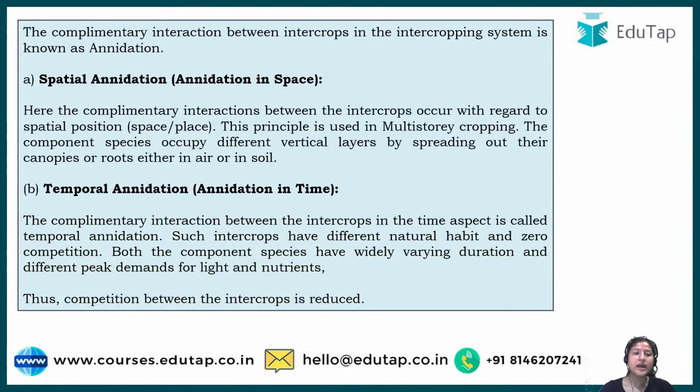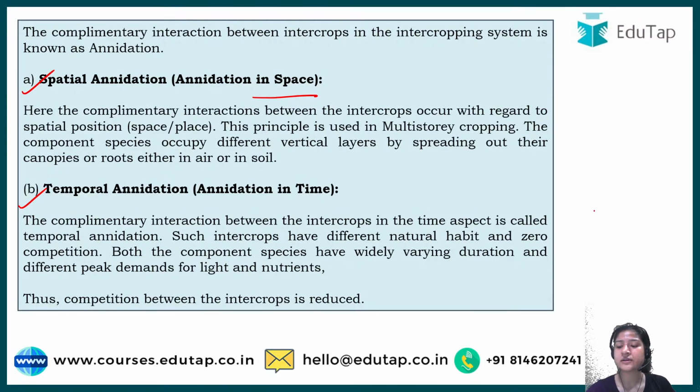In this complementary interaction, there are 2 things: spatial annidation and temporal annidation. Annidation in space, annidation in time. In simple words, as all those plants are of different heights, their shoots are of different heights, and of course the depth of the roots would also be different. These roots are present at different levels beneath the soil surface, and the shoot portions are of different heights, so they do not have to compete for space, right?